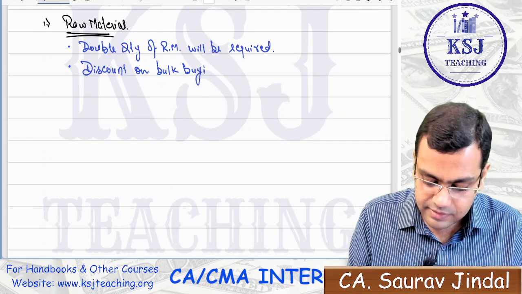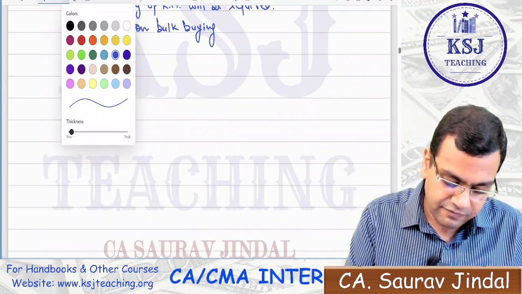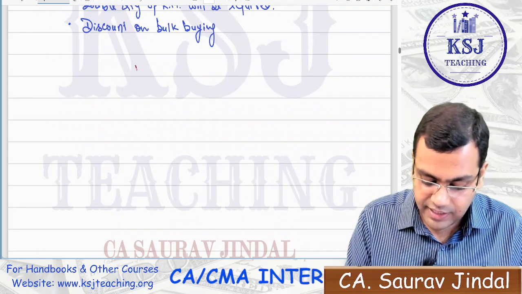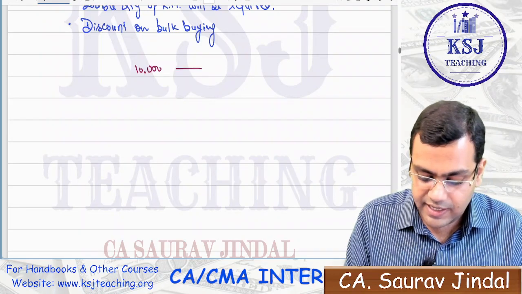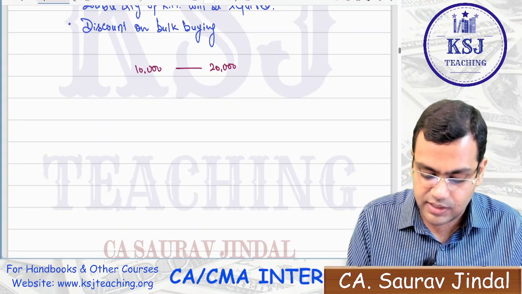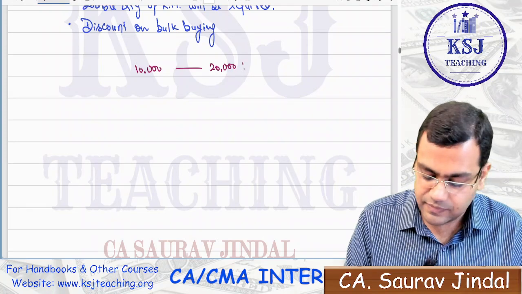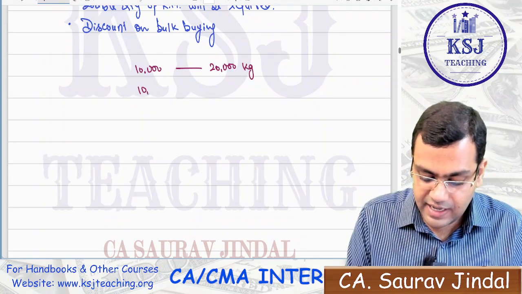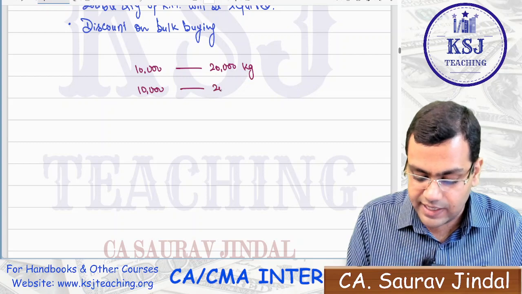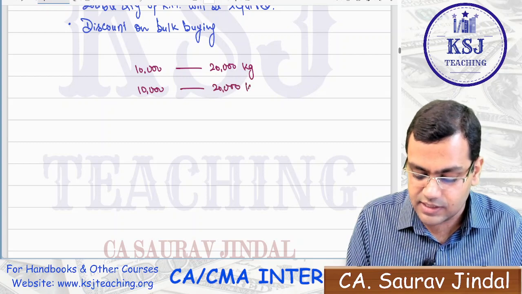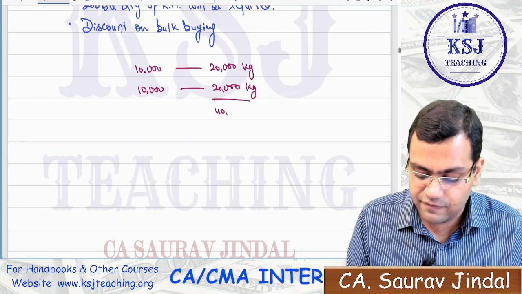For example, sir, earlier for 10,000 units, you were getting raw material of 20,000 kg. Now, for an additional 10,000 units, you will require an additional 20,000 kg. That is, the total requirement will now be 40,000 kg.